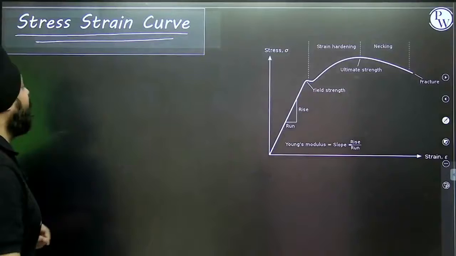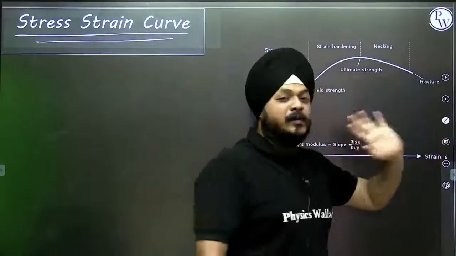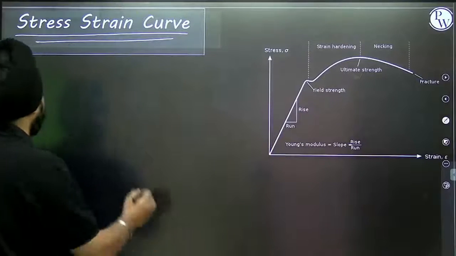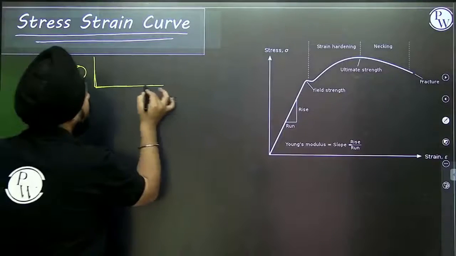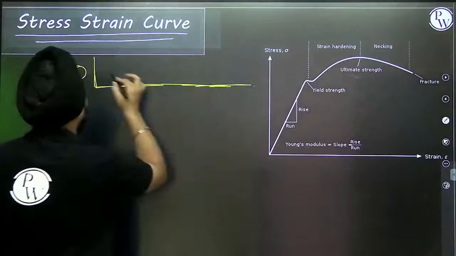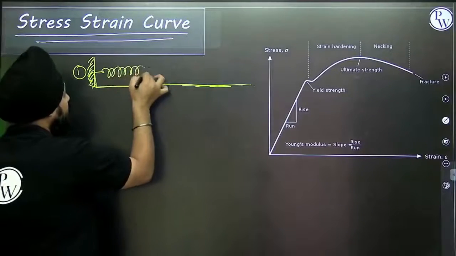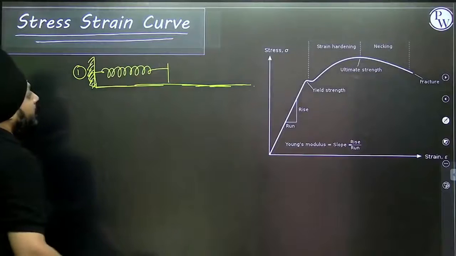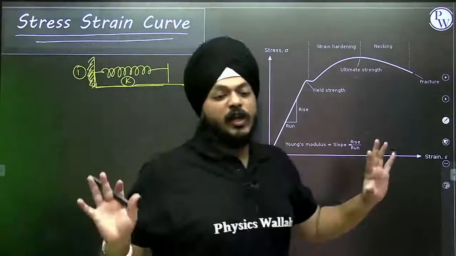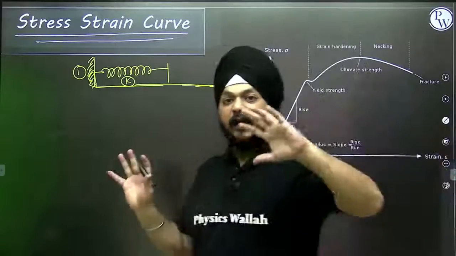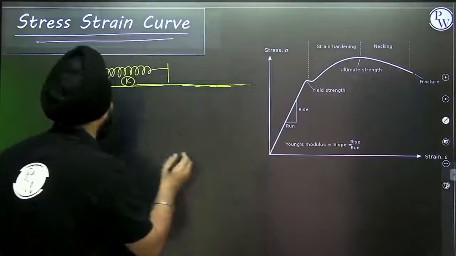Now let's have an example in front. See, I'm taking one spring. One rigid wall is there, and I have a spring of spring constant K. Initially no force is applied.